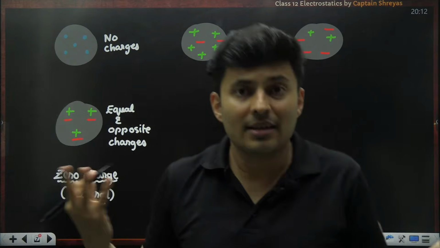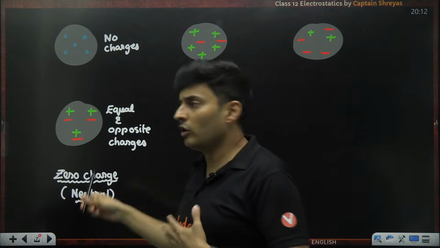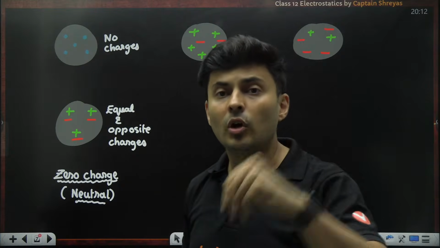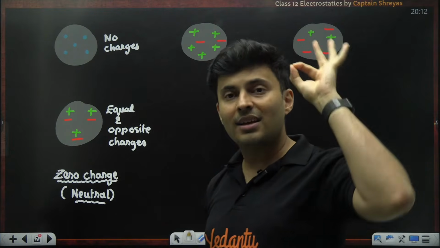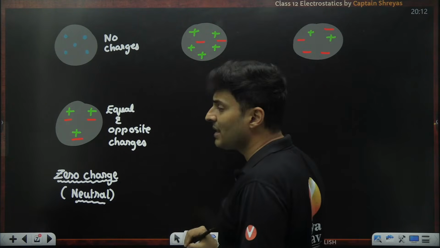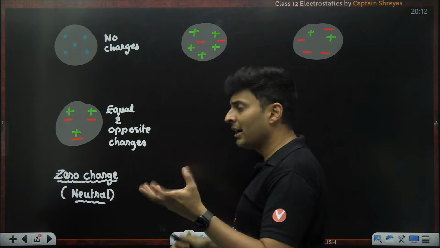A human body is electrically neutral because equal amounts of protons and electrons are present. Everything around you is neutral, not because there is no charge, but because there are equal amounts of positives and negatives. If you consider this particular example, the positives are more, negatives are less.